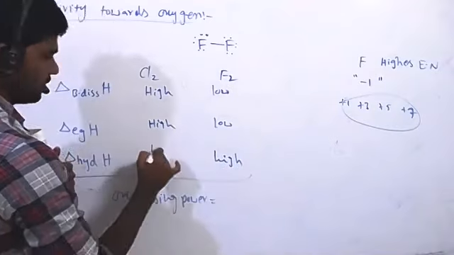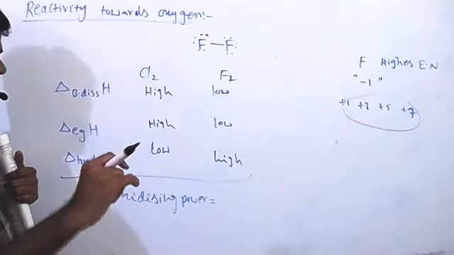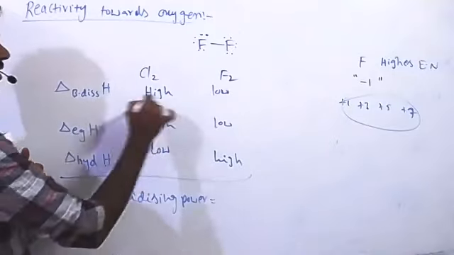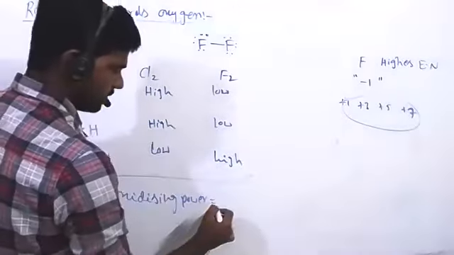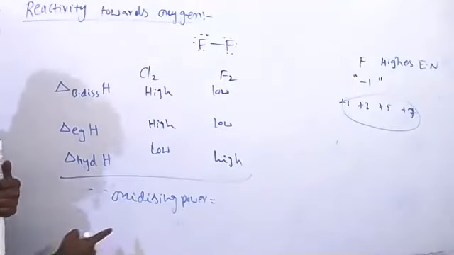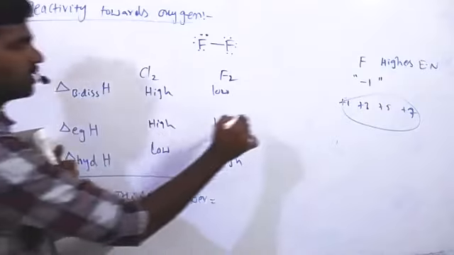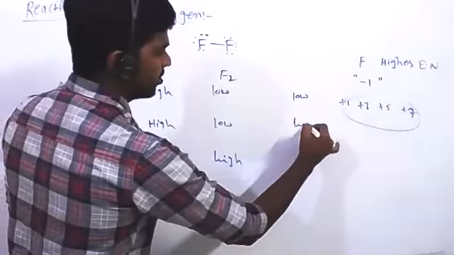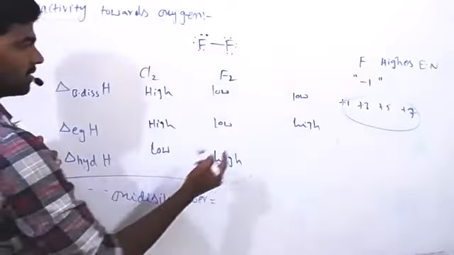When any species shows better oxidizing power, bond dissociation enthalpy should be low. These are the oxidizing power supporting factors I'm writing. Bond dissociation enthalpy should be low, electron gain enthalpy should be high, and hydration enthalpy also should be high.